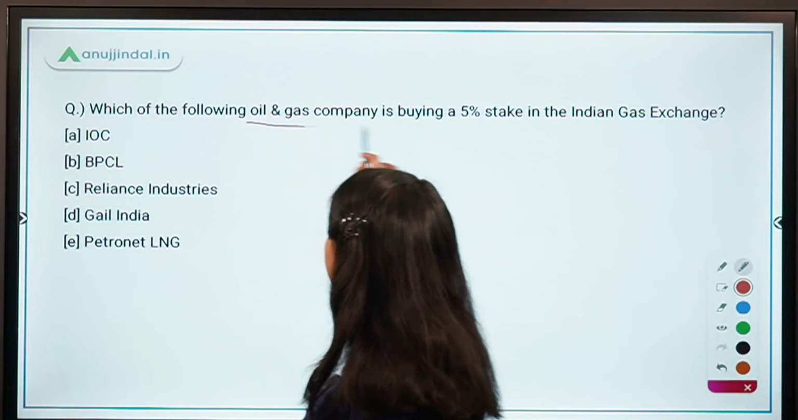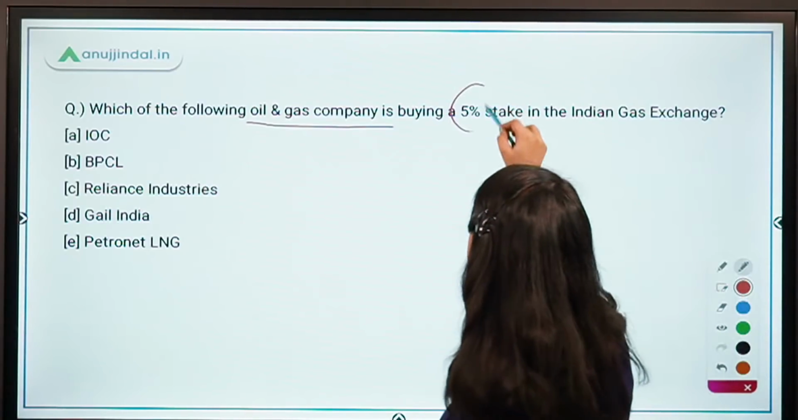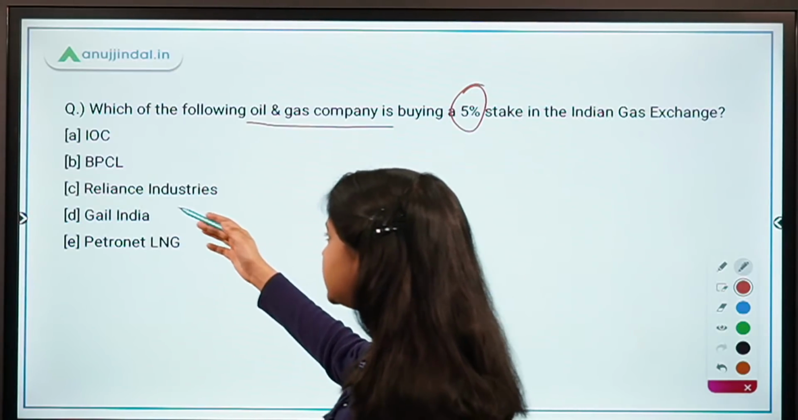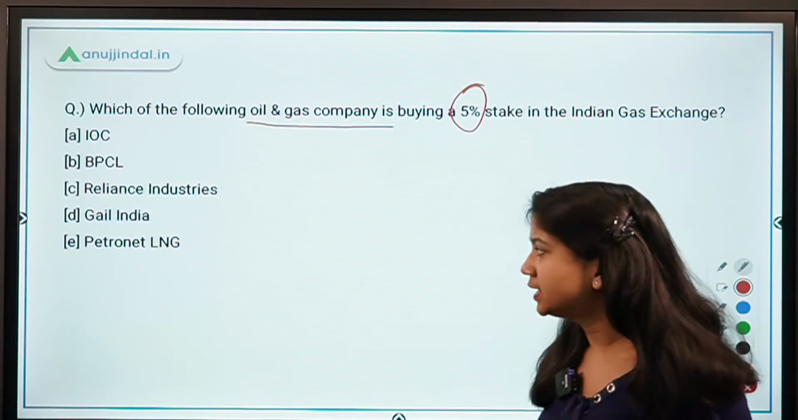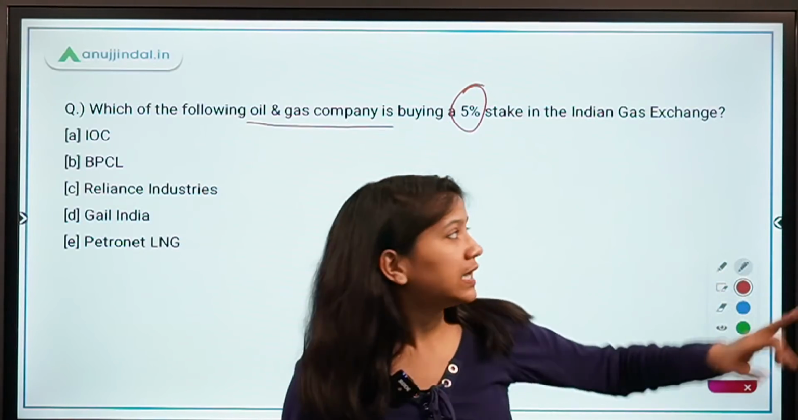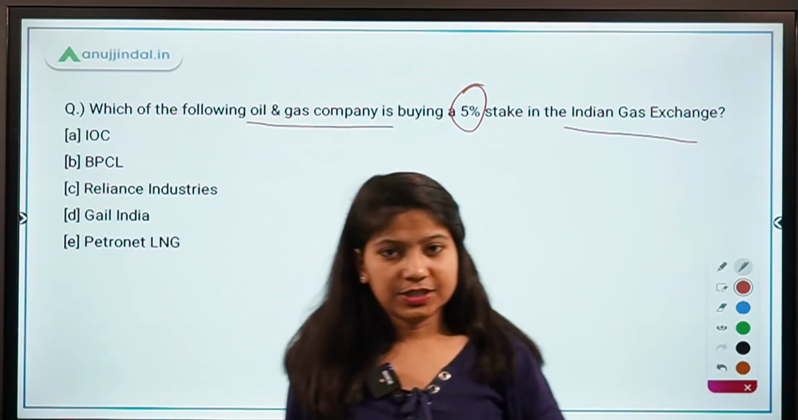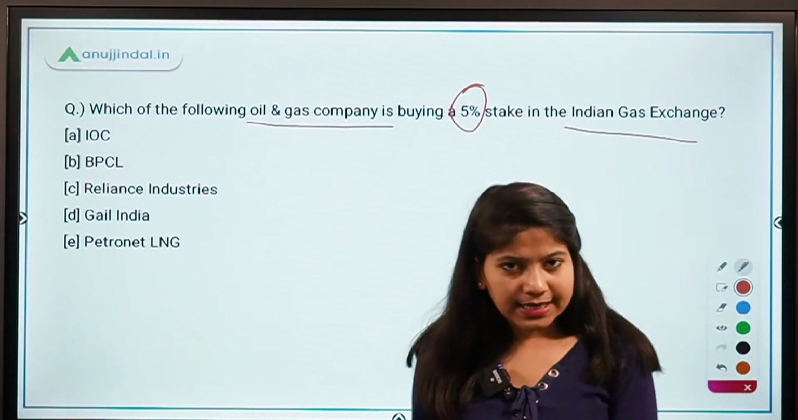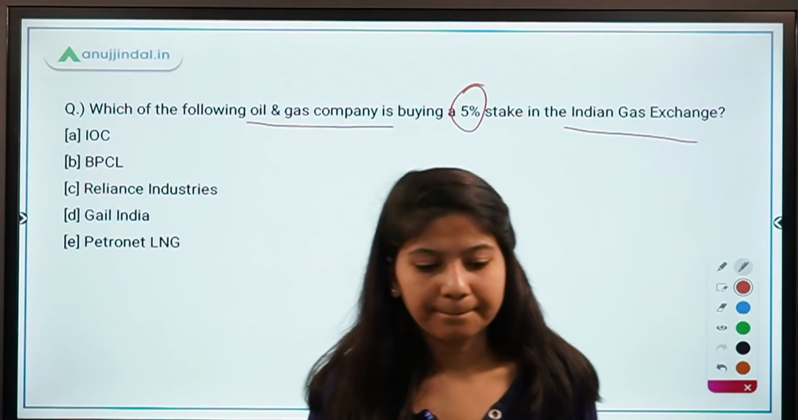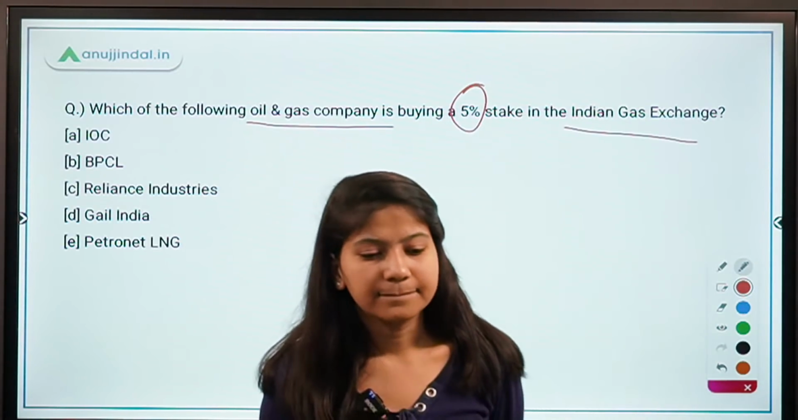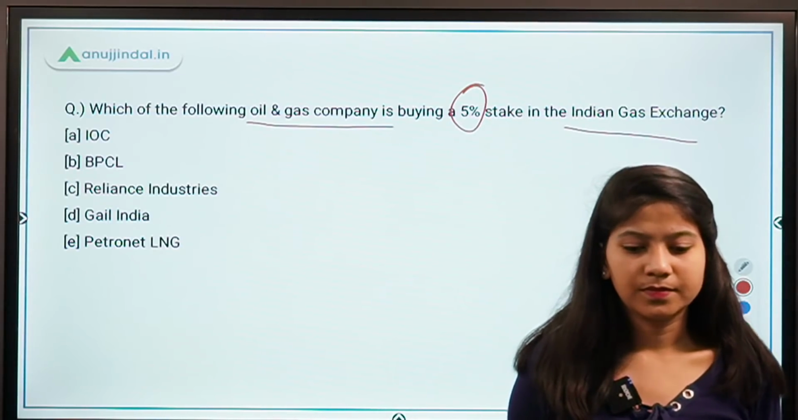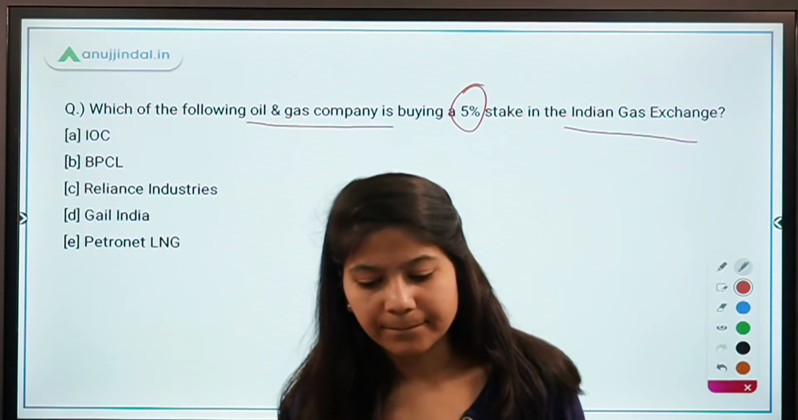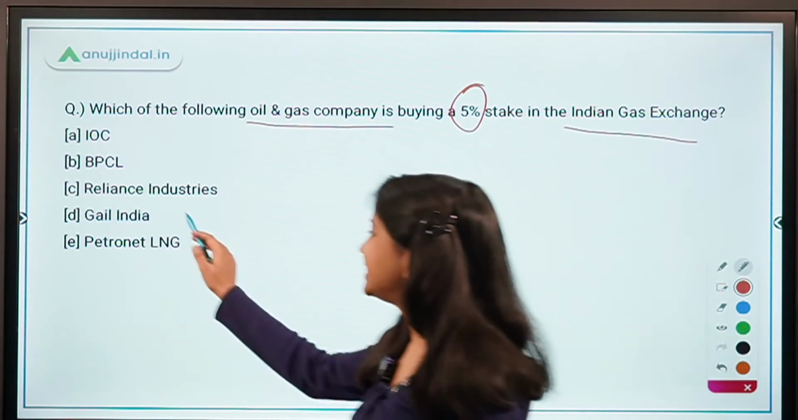Which of the following oil and gas companies is buying a 5% stake in Indian Gas Exchange? So you have IOC, BPCL, Reliance Industries, GAIL India and Petronet Limited. So you should know this fact that this is India's first gas exchange and it is under the Indian Energy Exchange. Absolutely right, guys. It's GAIL India.